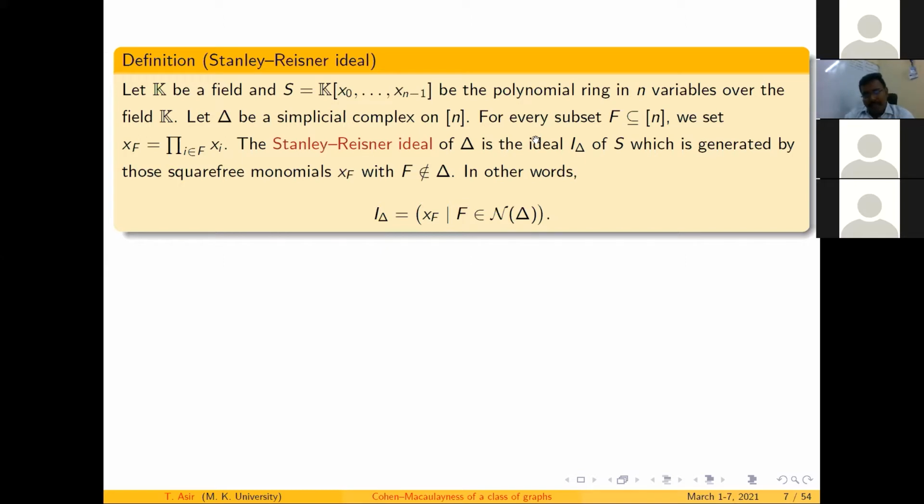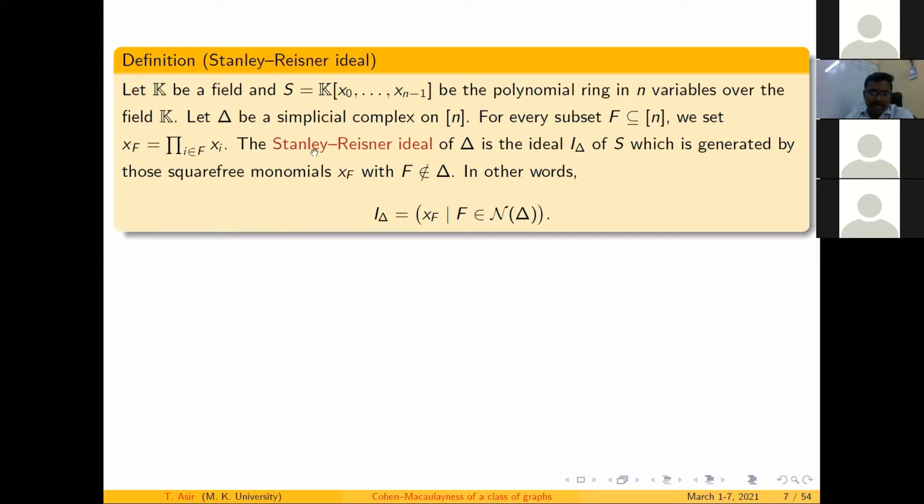For every subset f in this simplicial complex, we set x_f to be the product of all the x_i with i in f. Corresponding to the simplicial complex, the variables can be multiplied, and I have given it as x_f.